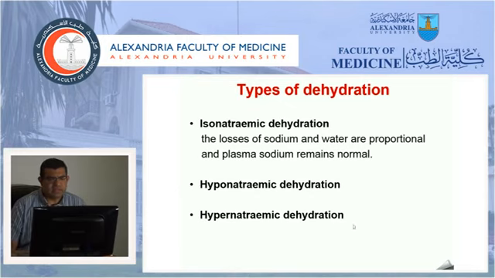The opposite occurs in hypernatremic dehydration, in which the losses of sodium are more than the losses of water. This will cause the sodium to be higher in the extracellular fluid, shifting the fluid from the intracellular fluid to the extracellular fluid. That's why the extracellular fluid will not be too much dehydrated, and that's why the signs will